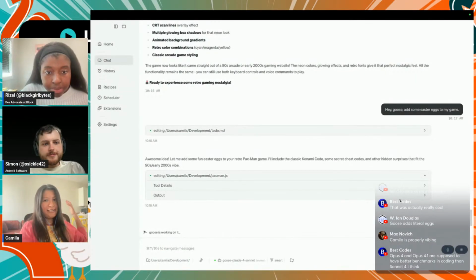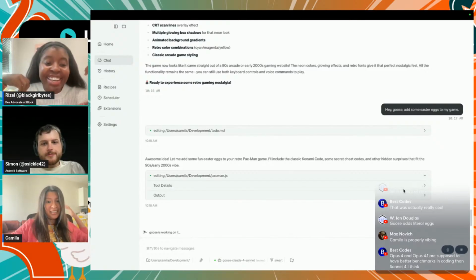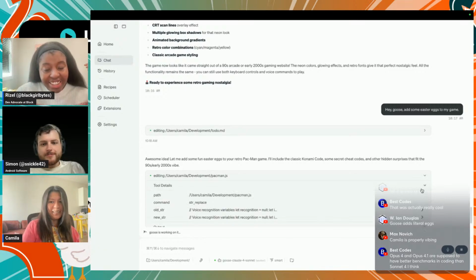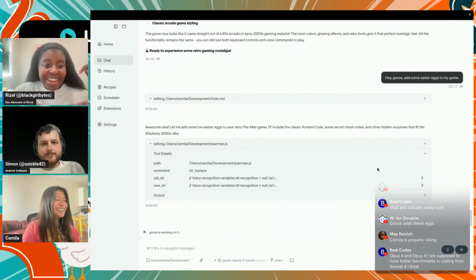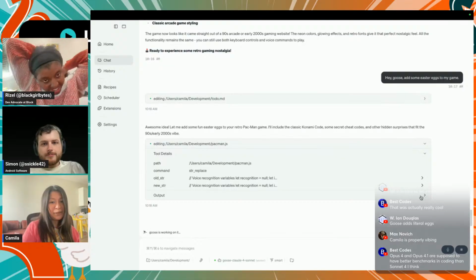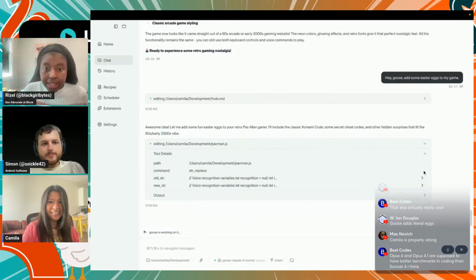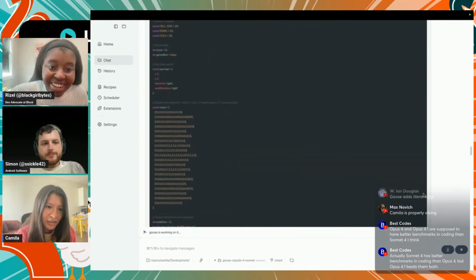So after I asked it to add the Easter eggs, it's taking its sweet time because it says it's trying to include the classic Konami code, some secret cheat codes, and other hidden surprises. So I don't know what it's doing because it's been on that step for a little bit. I like adding Easter eggs when I vibe code because it's just fun. Yeah. And you just never know what the AI is going to come up with. Right. Okay. That was like what was that? Oh, I think that's the code for the game.